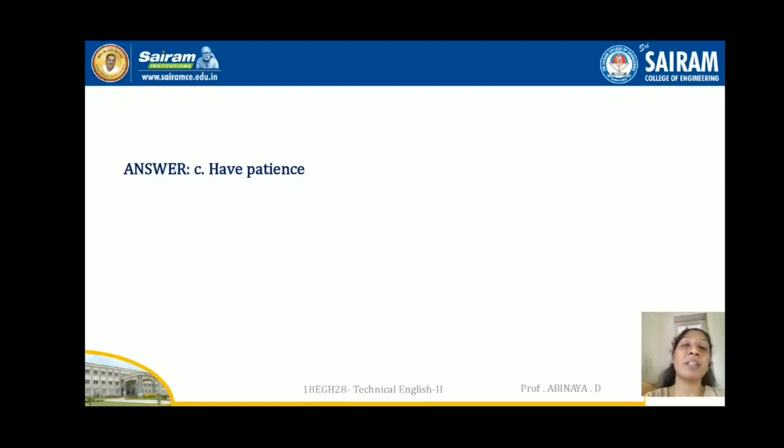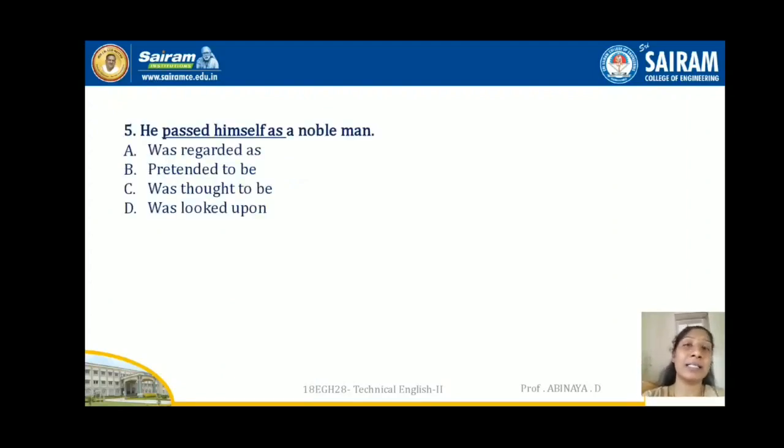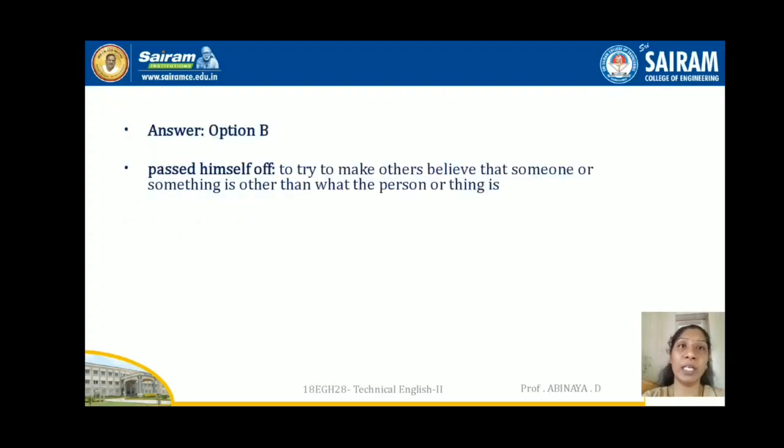So here some of the questions are coming in sentences. Let us see. He passed himself as a nobleman. You are going to place either of these options, A, B, C, D, in that place for the proper sense. He was regarded as a nobleman, pretended to be a nobleman, was thought to be, was looked upon. So what may be the right answer? The actual answer is he pretended to be.